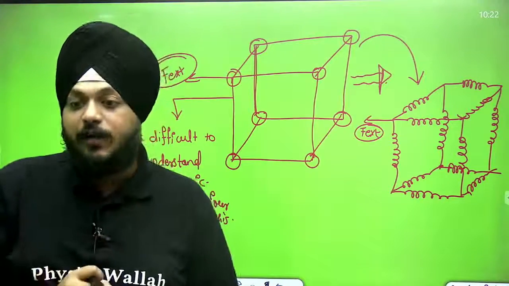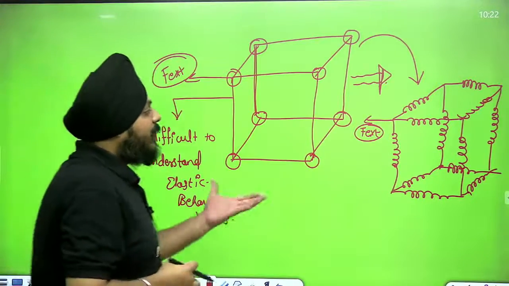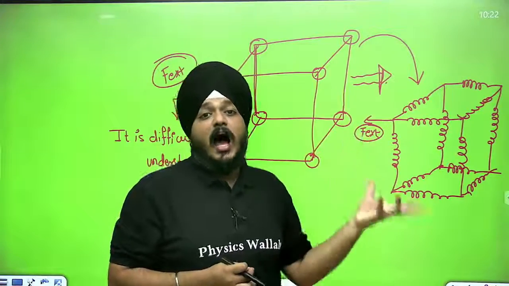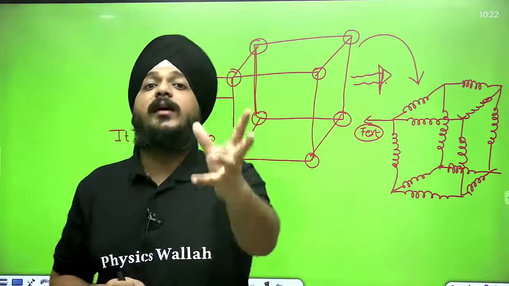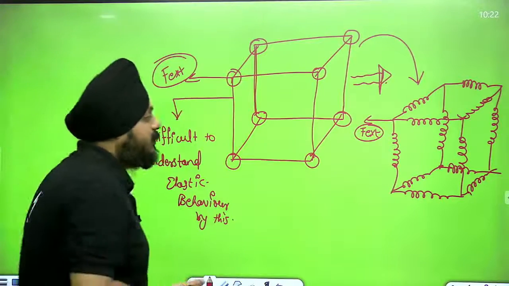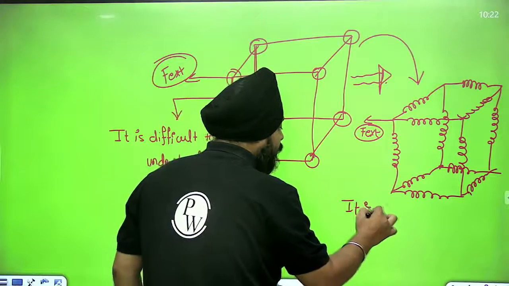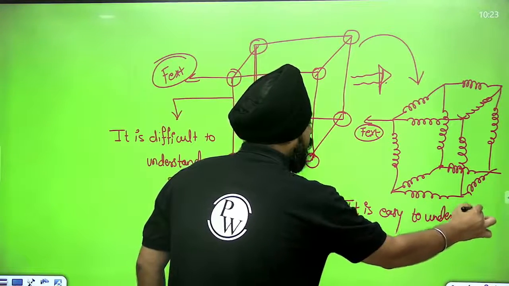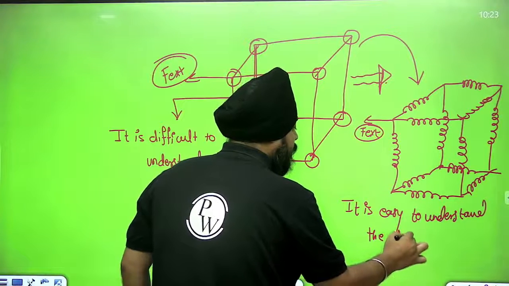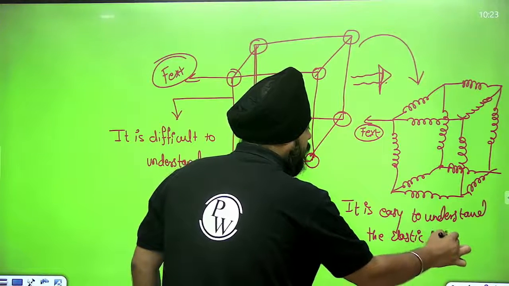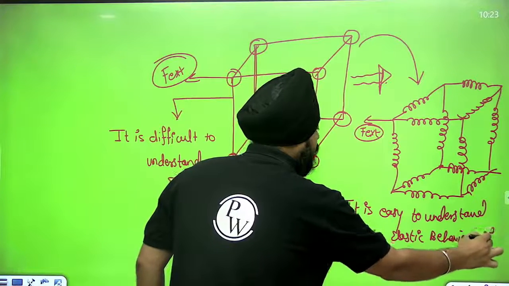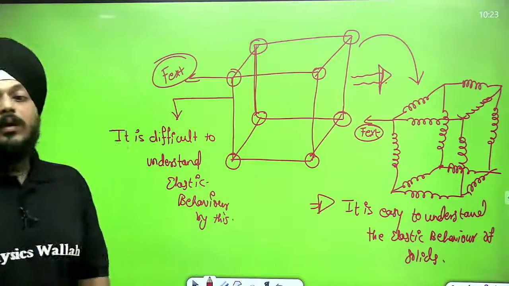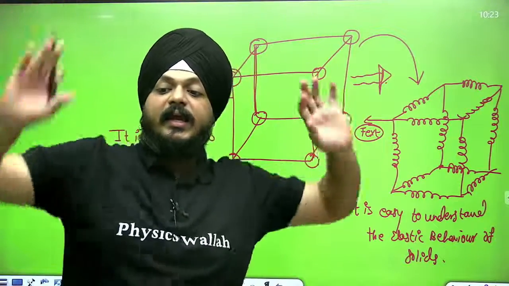But with springs we can easily understand how the configuration is getting changed and how the solids are showing the elastic behaviors. It is really easy to understand.